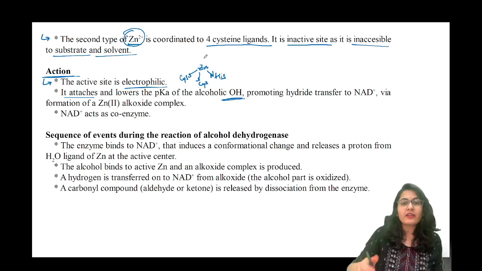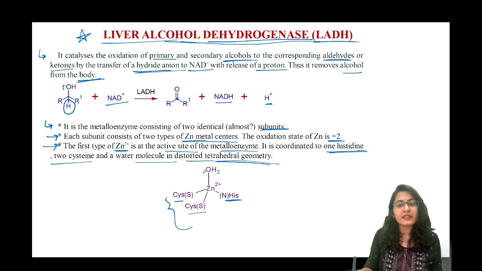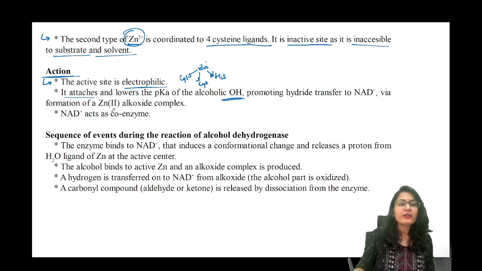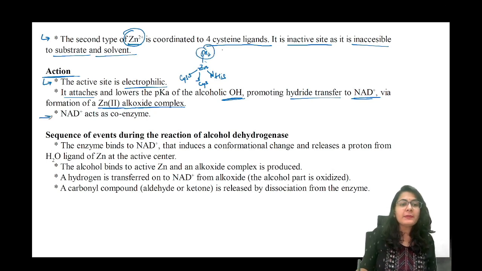Because I guess when there is an alcohol present like this, the OH should be able to attack over the zinc and remove the water molecule. Yeah, then it is going to be electrophilic in nature. Okay, yes, that is how it works. Promoting hydride transfer to NAD plus via the formation of a zinc 2 plus alkoxide complex. Yes, so alcoholic OH is going to replace this water molecule. Alright, like that.